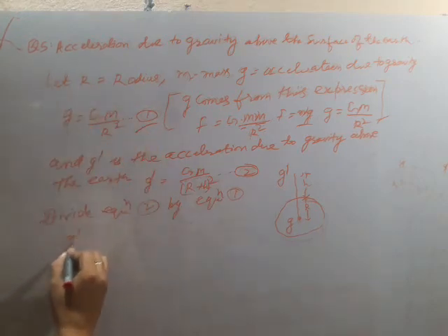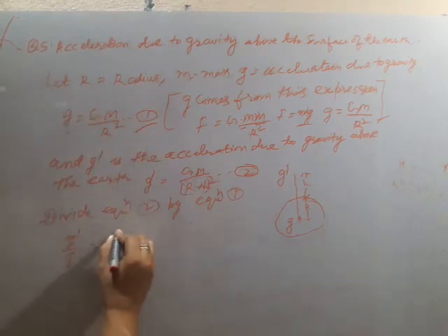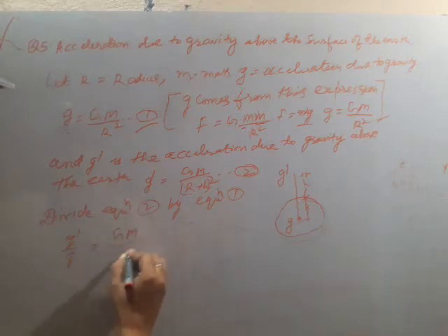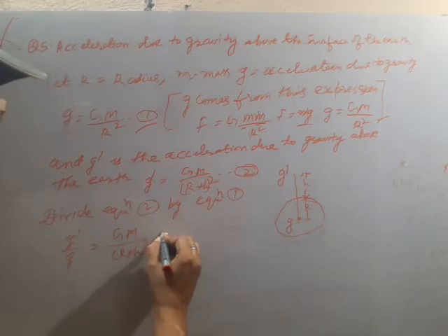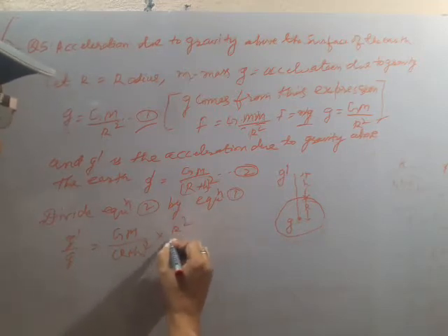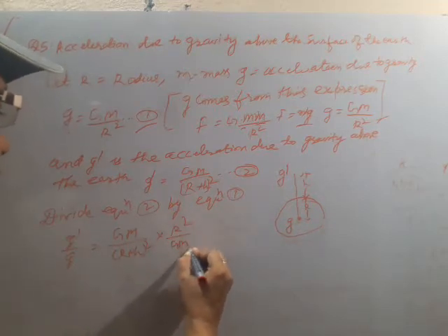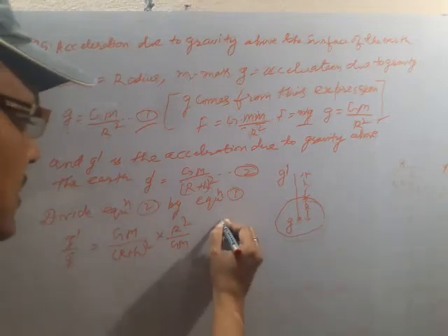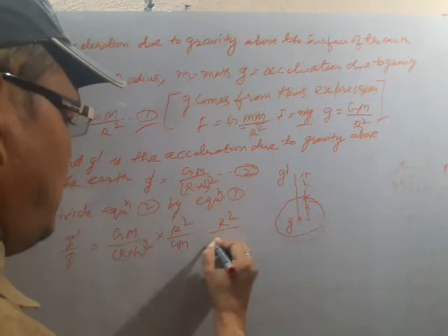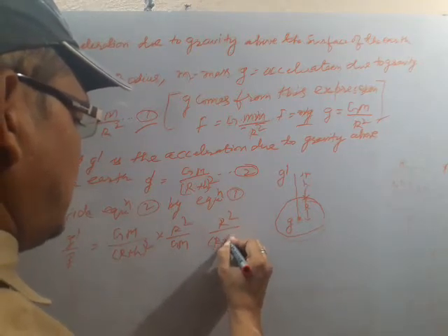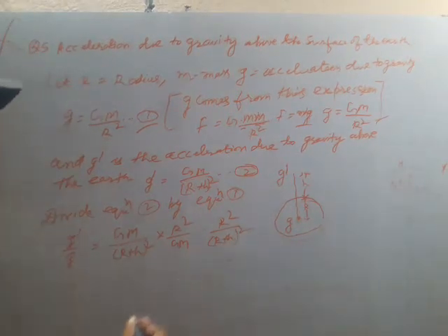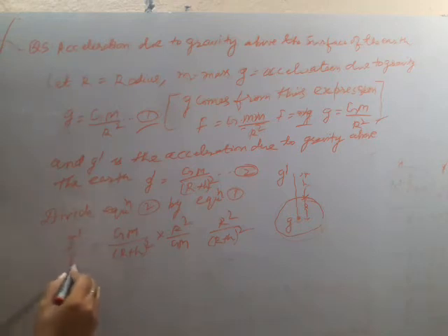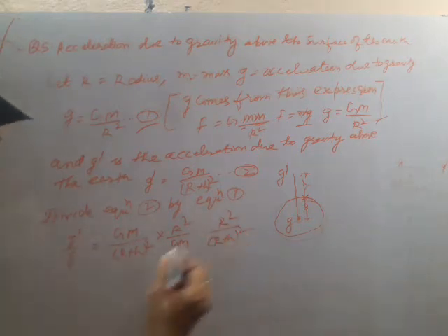So g dash by g is equal to GM by r plus h whole square into r square by GM. What will you get? This thing cancels. Simply g dash by g is equal to r square by r plus h whole square.